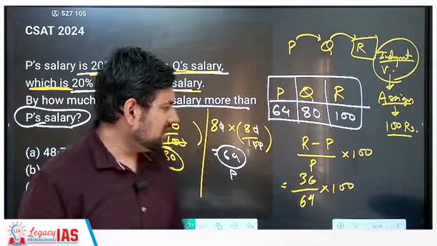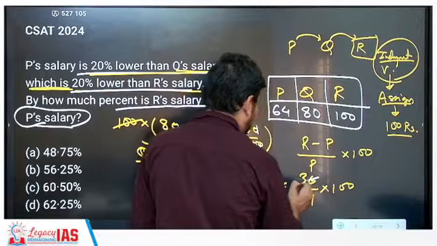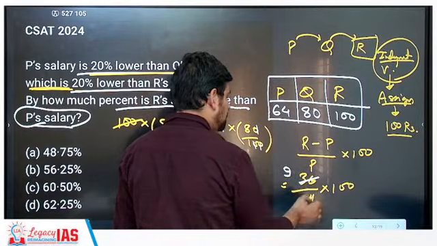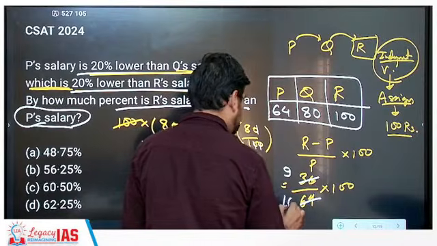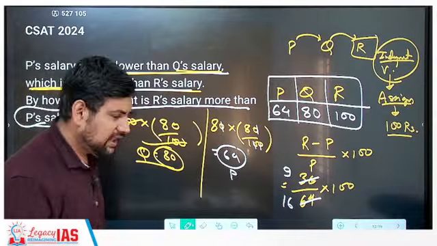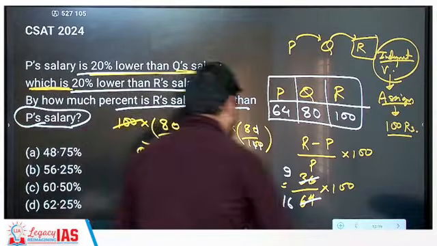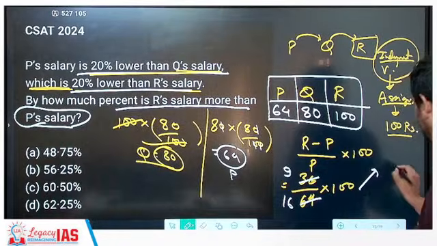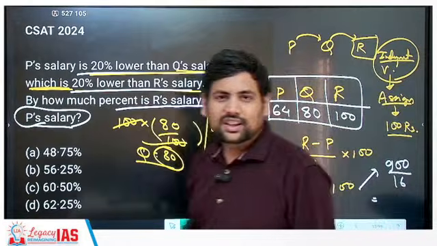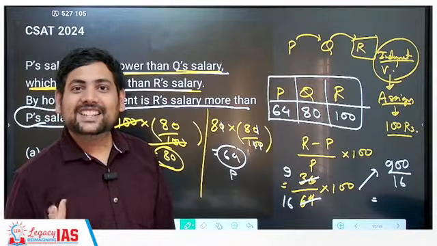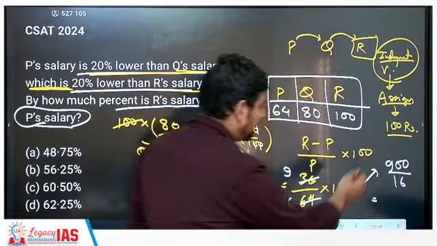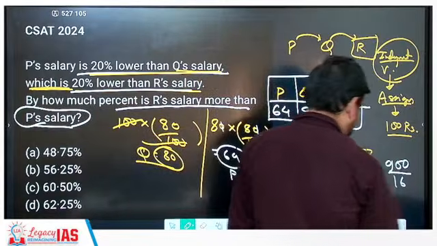Now you can cancel out a little if you want. Basically 4 goes into 36 nine times, and into 64 sixteen times. So this becomes 9 by 16 into 100, correct? Now this also you can cancel out if you want, or you can just simply calculate. So this becomes 900 by 16. How many times will this go? 16 fives are 80, correct?